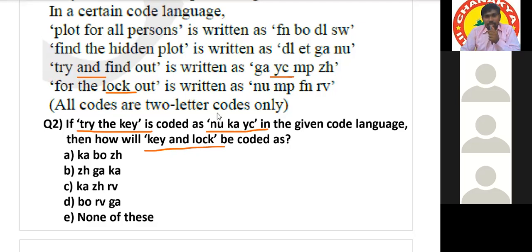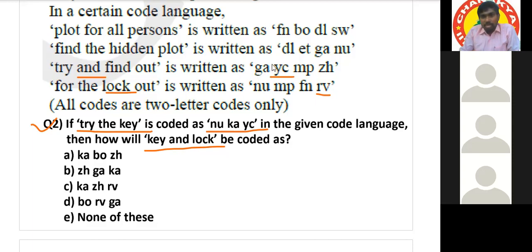For lock, lock also is RV, sir. It's uncommon, RV. Along with RV, YC and RV, we can use this information which is given in question 2. Neither, this information we can use. Sir, it can be ZH also, right? For and, yes, sir. Let me check the other thing for and.